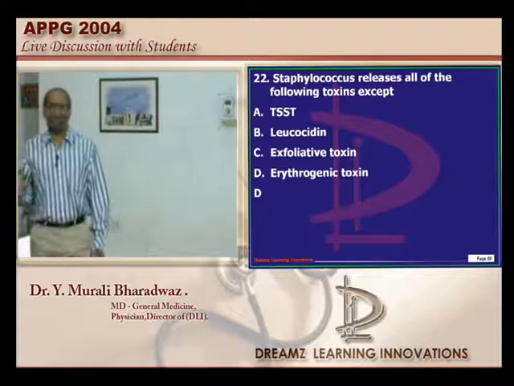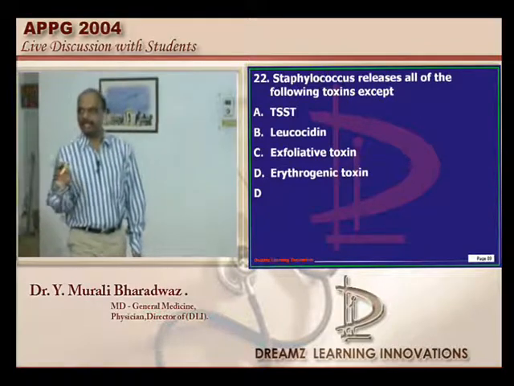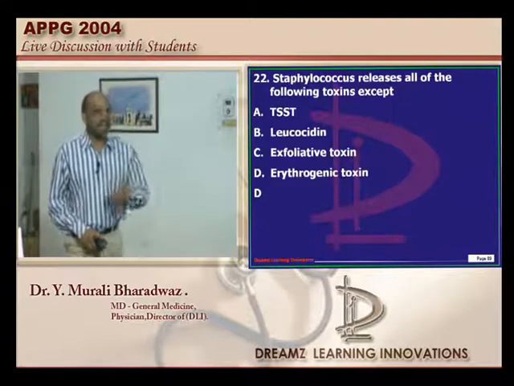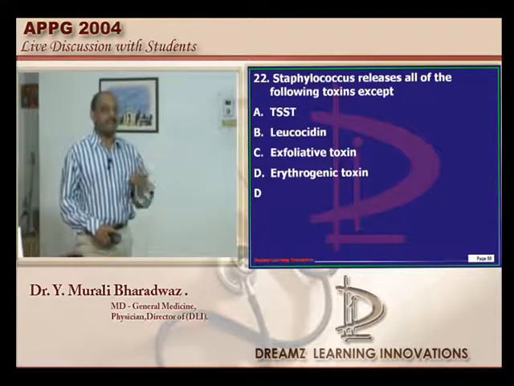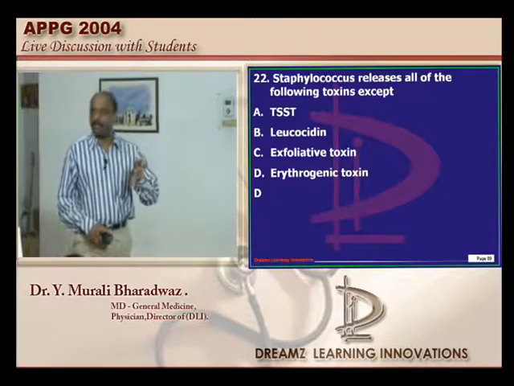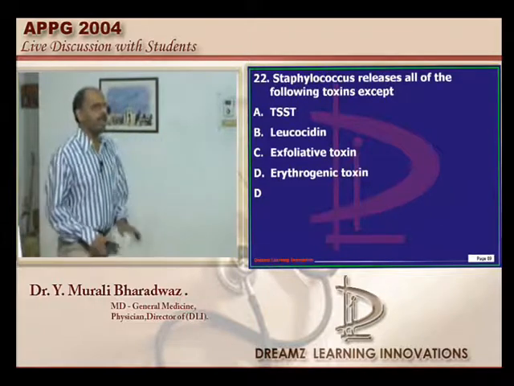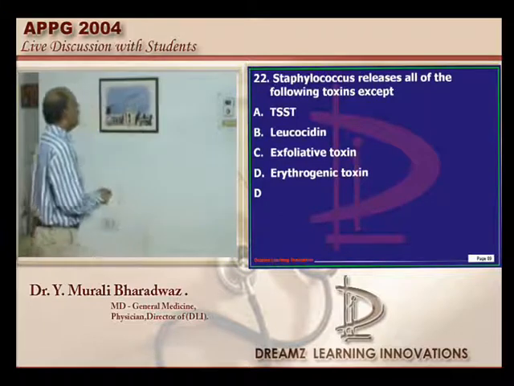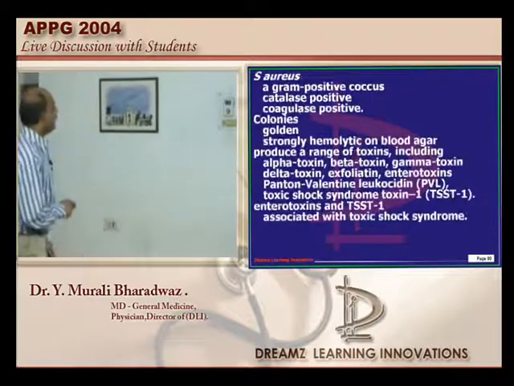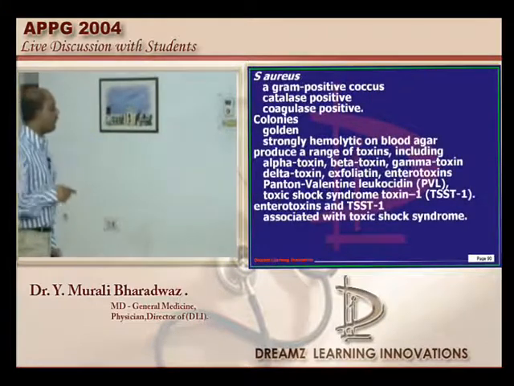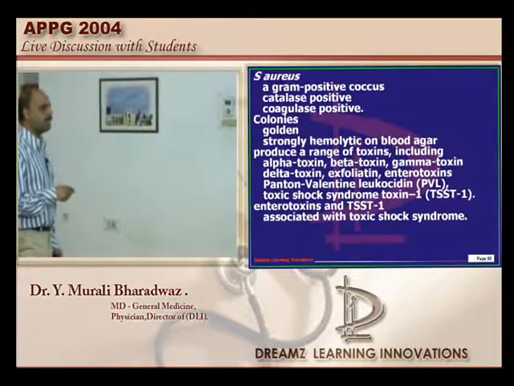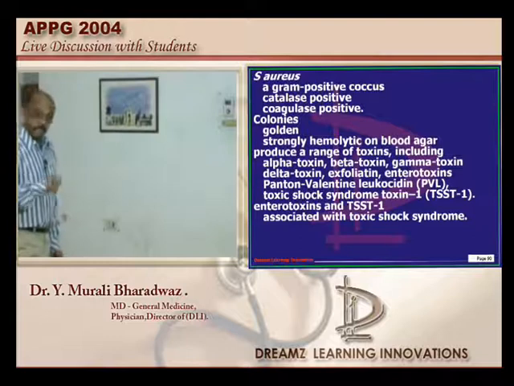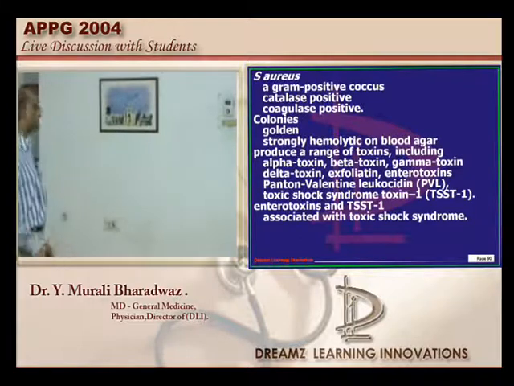Staph and strepto, you have to revise, doctor, because a lot of questions, which is beta hemolytic, which is alpha hemolytic, which is seen in the case of native valve endocarditis, which is seen in late endocarditis, early endocarditis. So you are going to revise today these 2 chapters in microbiology. Staphylococcus, what are all the toxins? It is a gram-positive, catalase positive, coagulase positive organism. It's called aureus because its colonies are golden and it is strongly hemolytic on the blood agar.